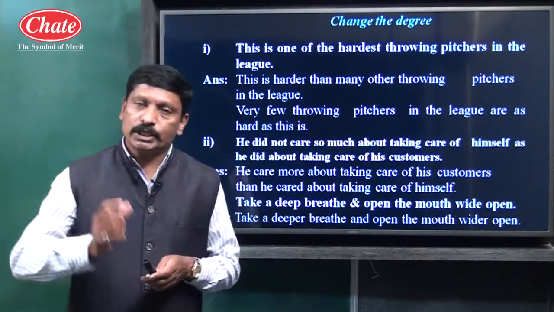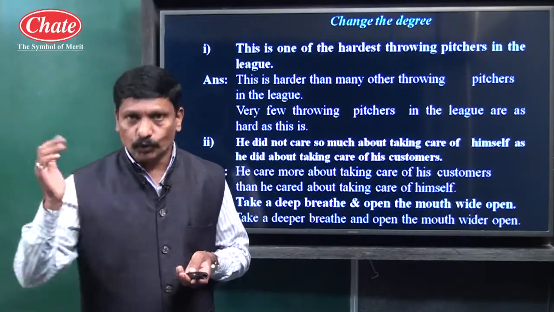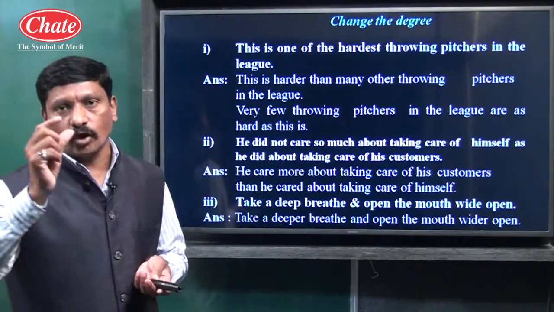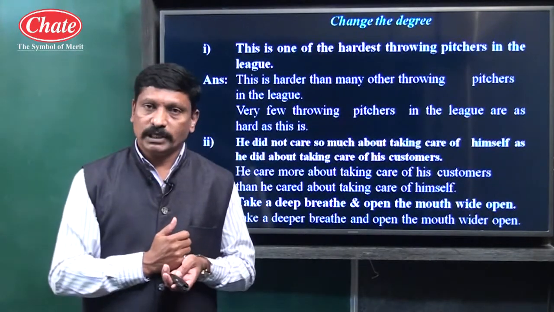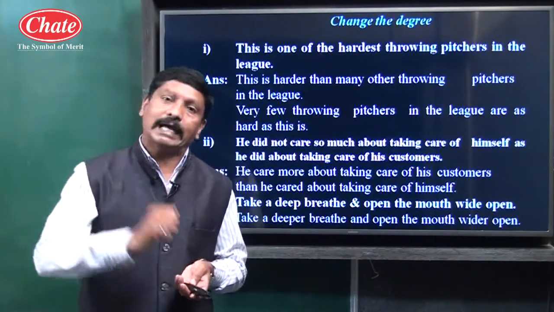In positive, we use the positive form of adjective: good, beautiful, and the as...as structure or so...as structure. In comparative form, we use the second form of adjective and the word than.